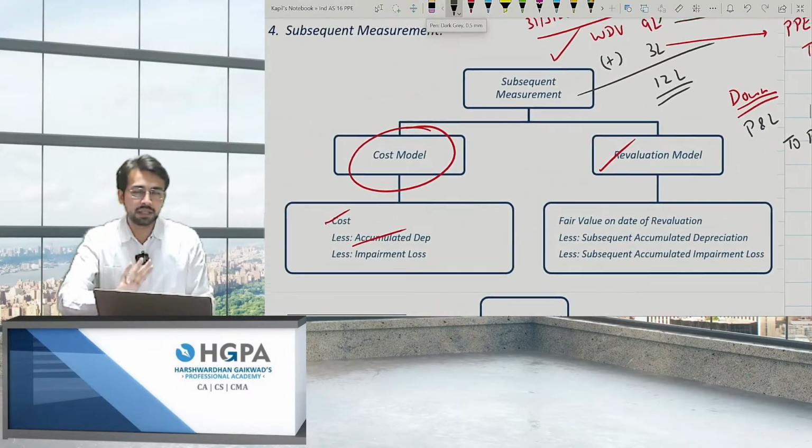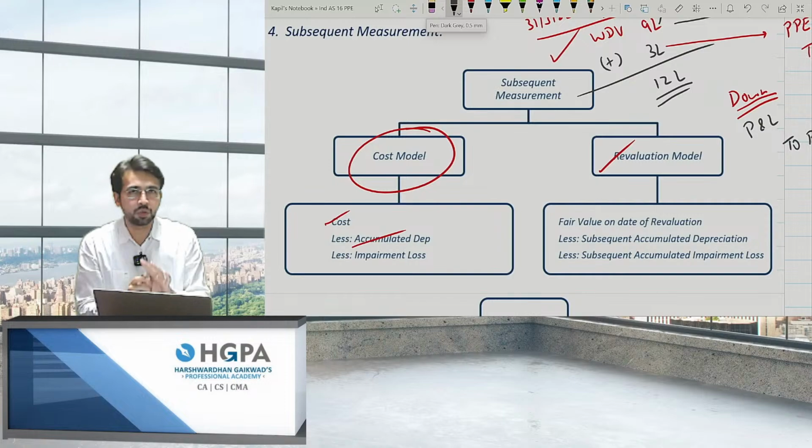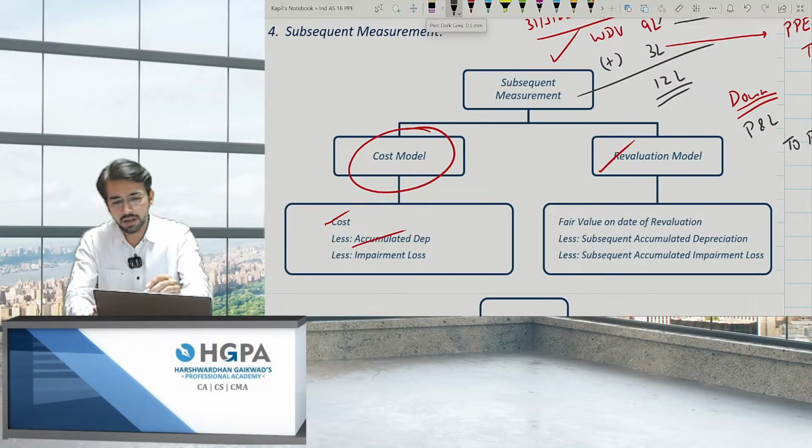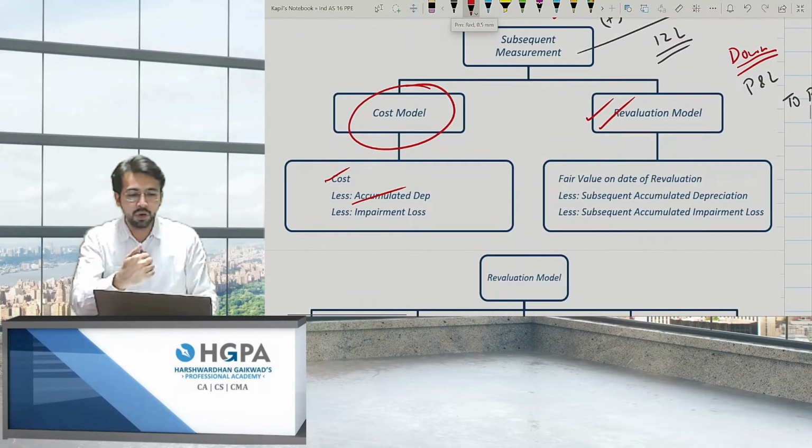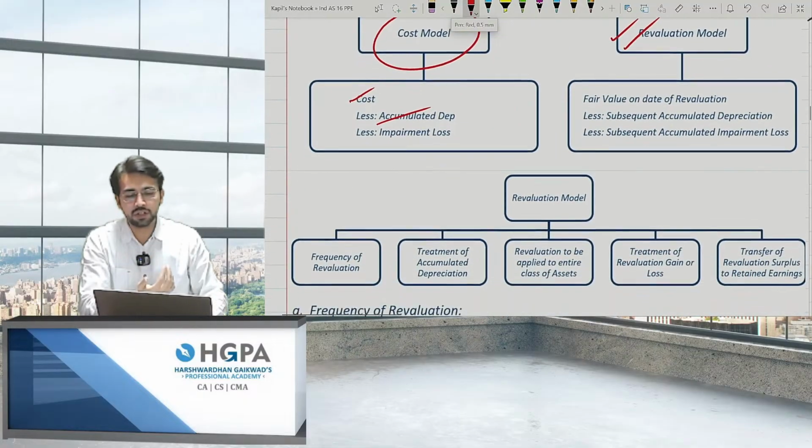Okay, so there are two methods. Subsequent measurement can be measured on two bases. First is cost and the second is revaluation. Okay, now for revaluation there are a lot of points.